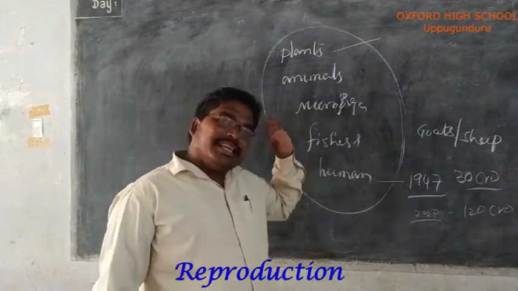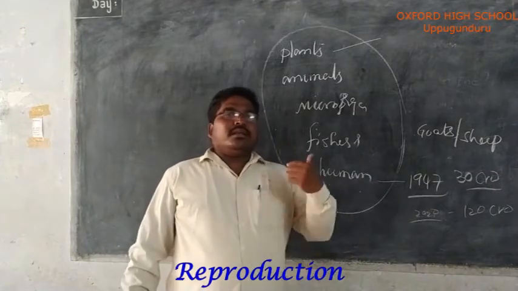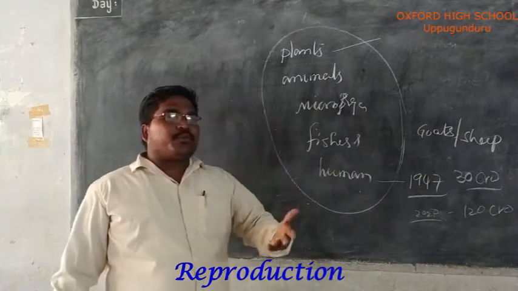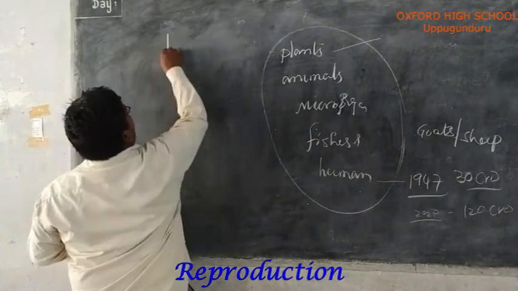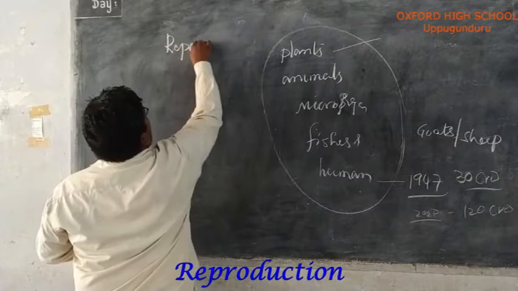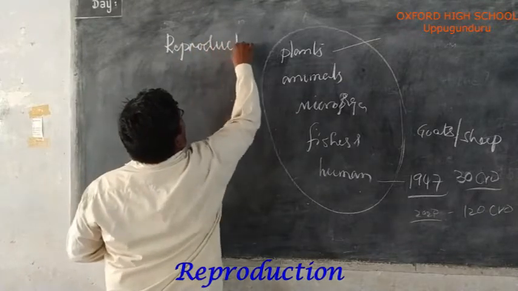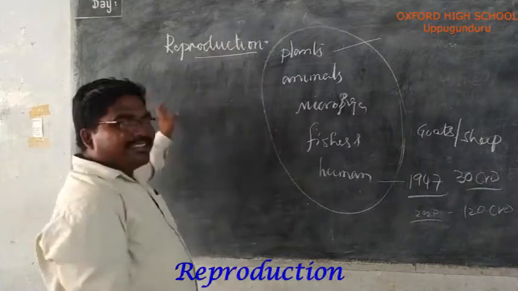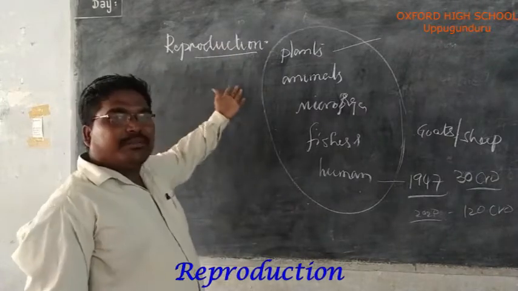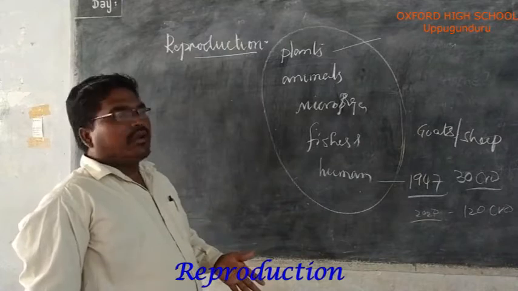Like that, in every living organism, the increase in number takes place by a process that is called reproduction. Here, re means again, production means produce or manufacture.